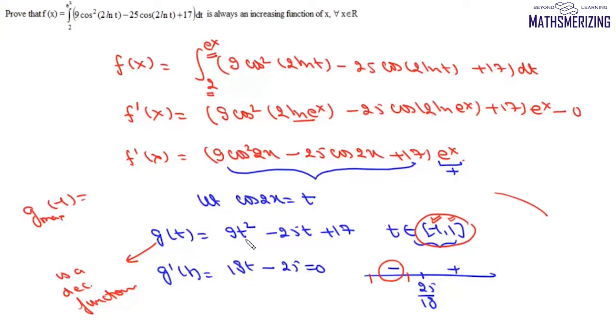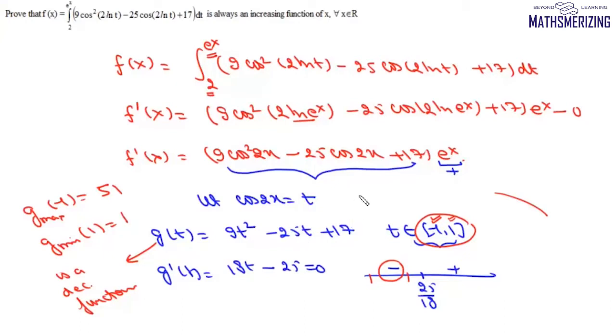Now if we put t as minus 1, it will be 9 plus 25 plus 17, so it will be 51, and its minimum value will occur at 1. And if we put t as 1, it will be 26 minus 25, and that is 1.